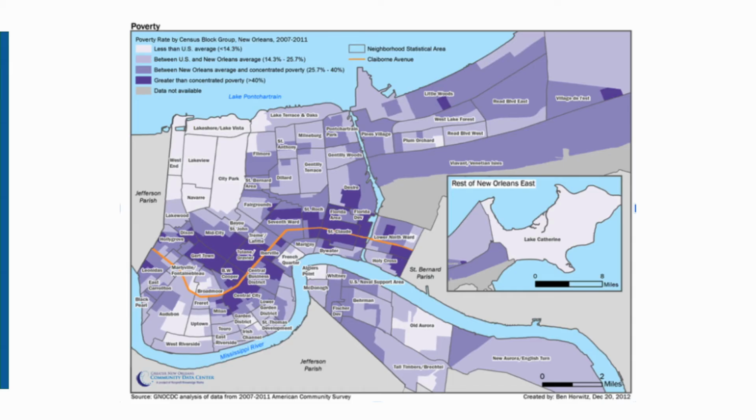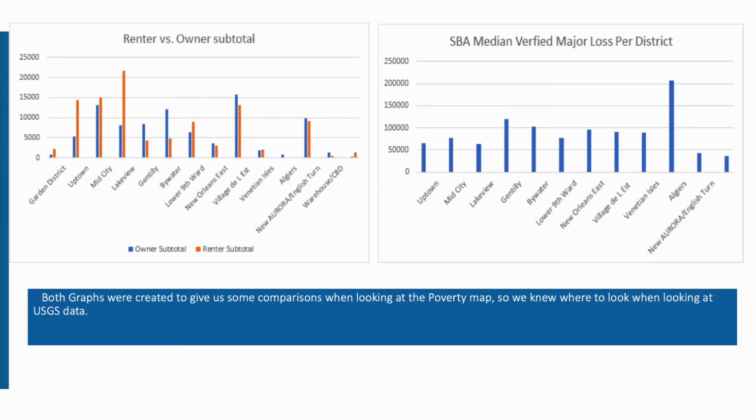With knowing Hurricane Katrina's path, we were able to download compressed New Orleans district data with various things pertaining to homeowners and renters and median damage data. By sorting this data by relevance and creating graphs in Excel to show a clear picture, we could then apply this data to the poverty map we downloaded and cross-check different scenarios to see what effect poverty had on each scenario listed in the graphs.